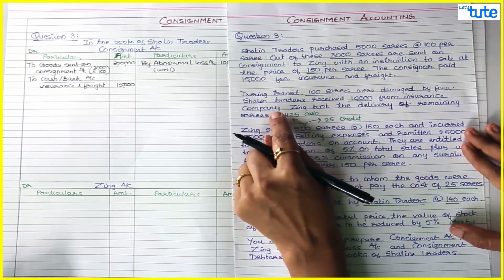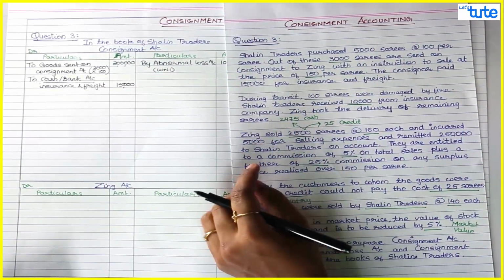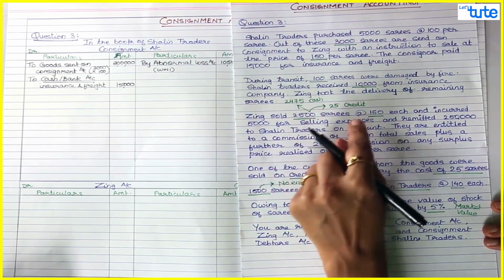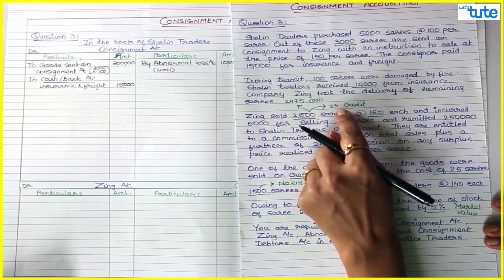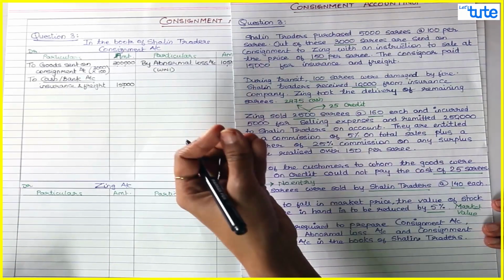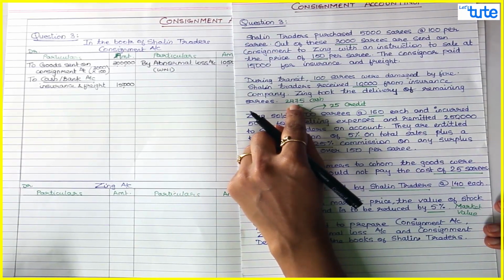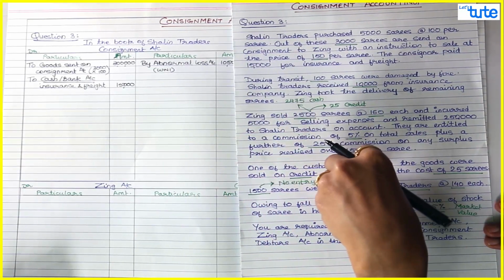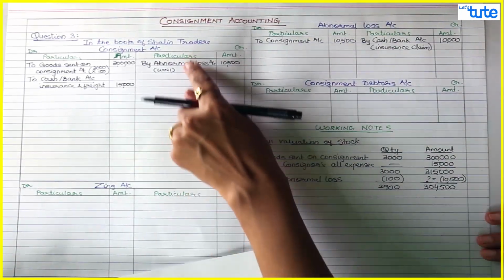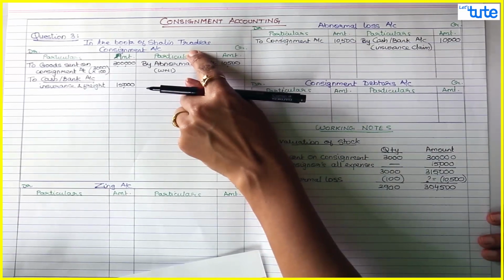Next, Zinc took the delivery of the remaining saris. Zinc sold 2,500 saris at 160 each. Now this we have already discussed: out of this we will assume 25 on credit because that was already specified. Since nothing is specified, 2475 on cash. No del credere commission is given. Details will appear in the books of consignor. So we have also prepared the consignment account in the books of consignor.